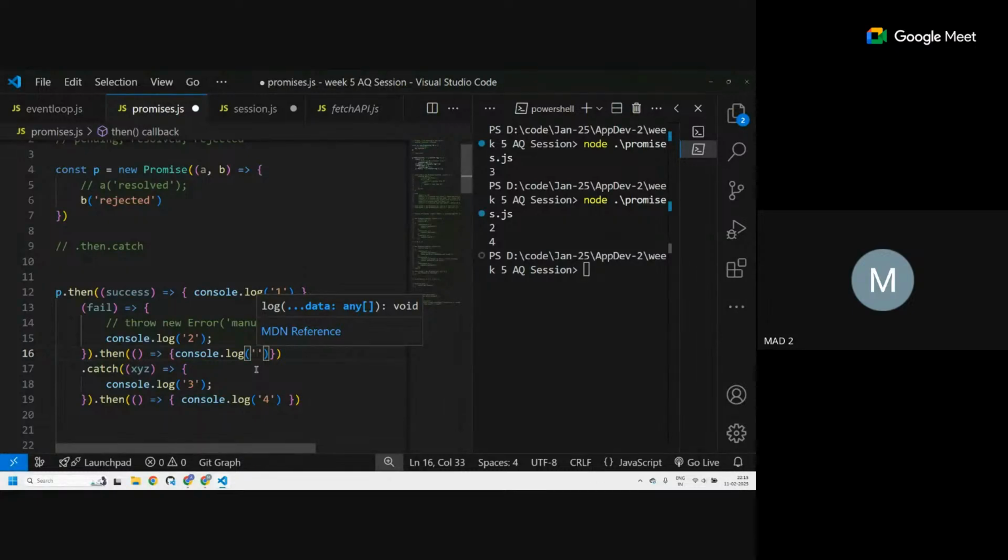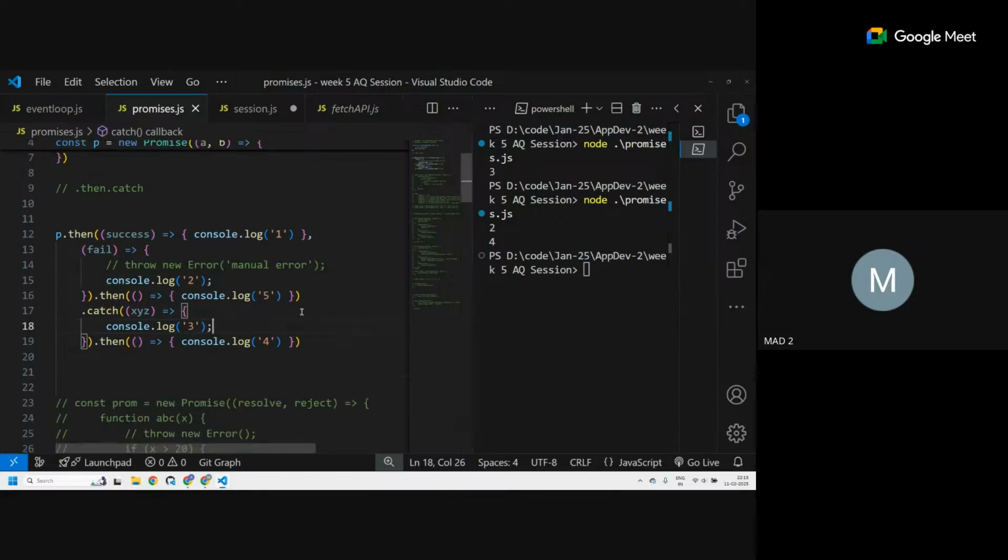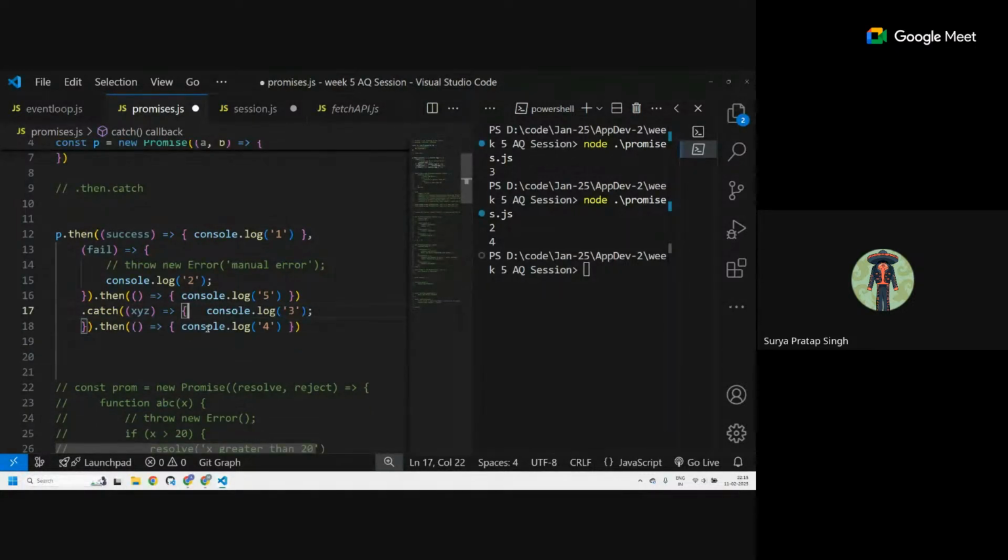Every dot then will be executed in a sequence if there is no error. So I'm naming it 5. It's looking a little dirty. So it will print in a sequence order, no, sir? 2, 5, 4. Am I right, sir? Yes, you are right.